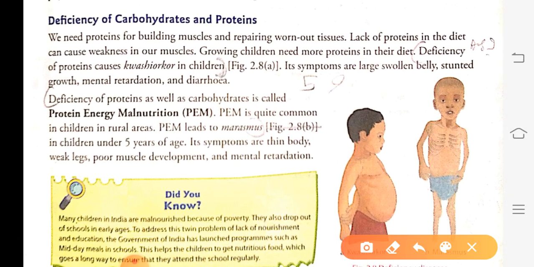See what is the use of carbohydrate and what will be the use of protein. So what is the use of carbohydrate? Carbohydrate provides us energy. Second, protein helps in the growth and development and in the repairing of the tissues. Now just leave this important thing. We will just see what will happen if we do not get both of these supplements.